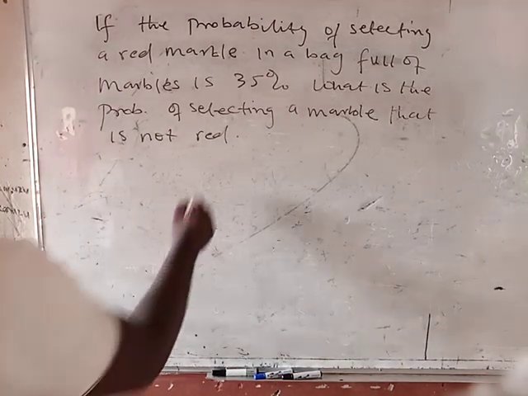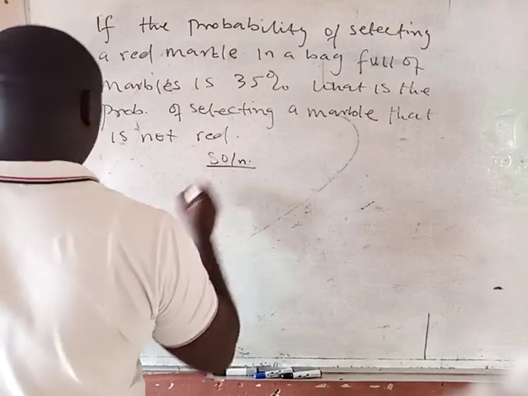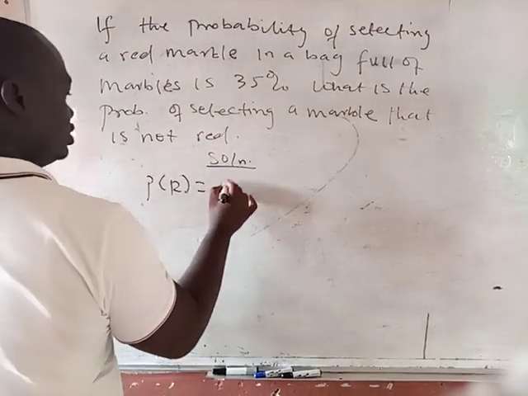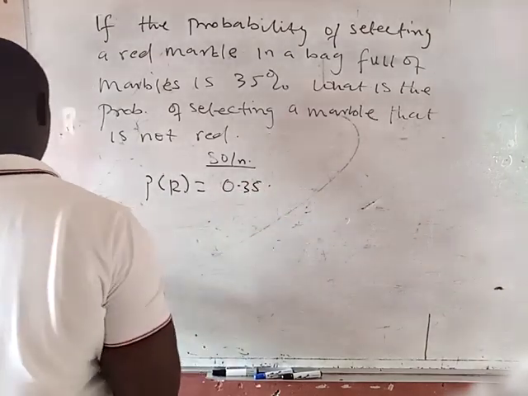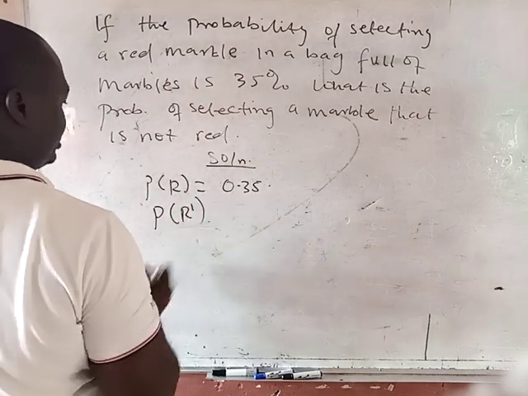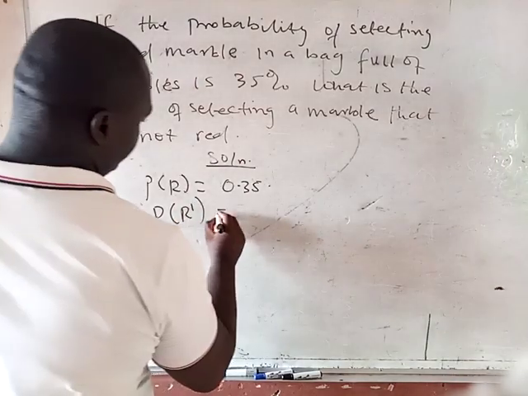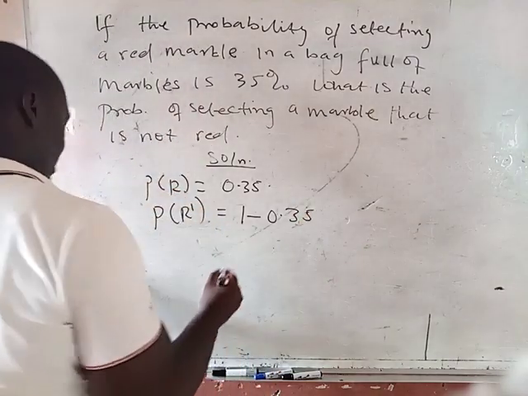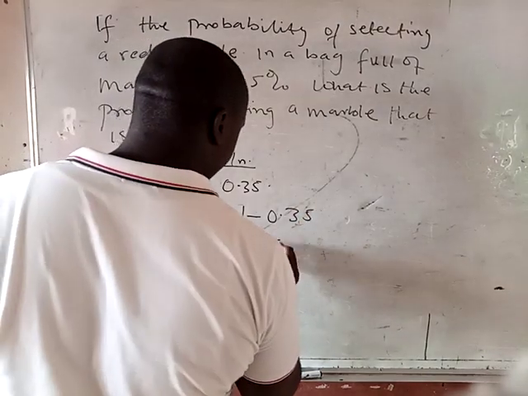So remember that the probability of selecting a red marble is 0.35. The probability of selecting the one that is not red is the complement. It's just 1 minus 0.35, and this will give you 0.65.